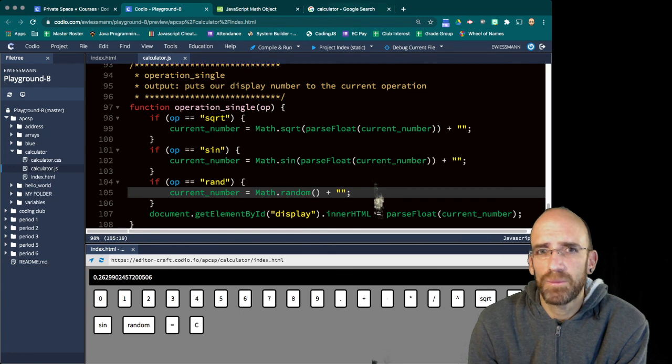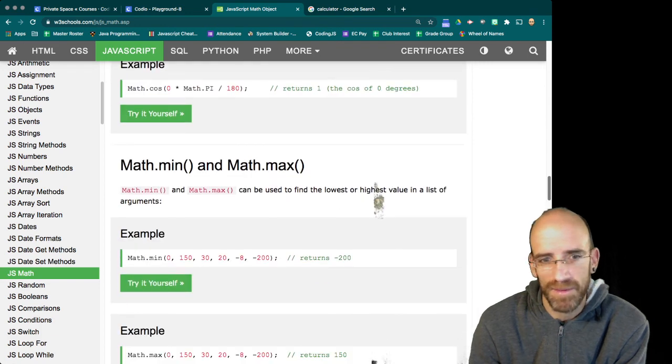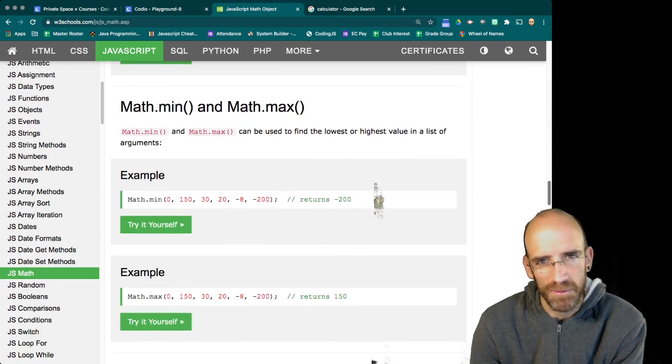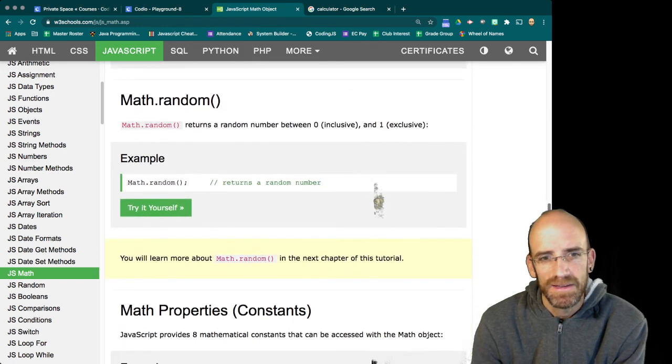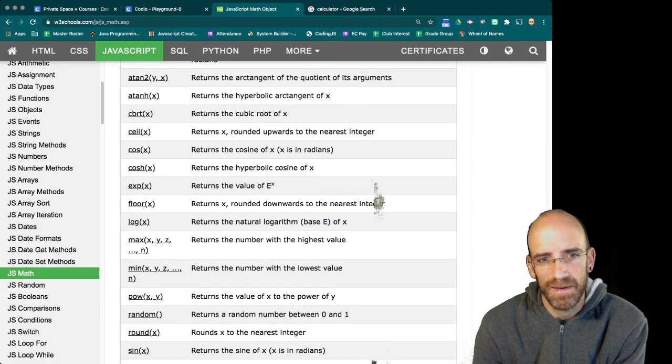You can go and work through a few more math operations, and that's going to be required for your lesson. I'm not going to do all of them. Don't do max and min because that's a list of numbers. We're not dealing with a list of numbers here. But I would like you to try a couple of other math functions, and thank you for your time.